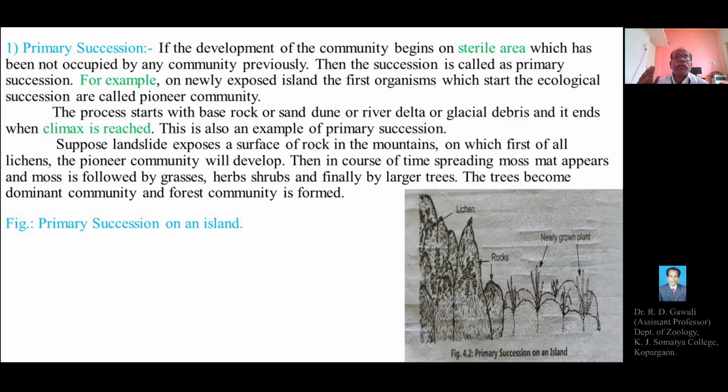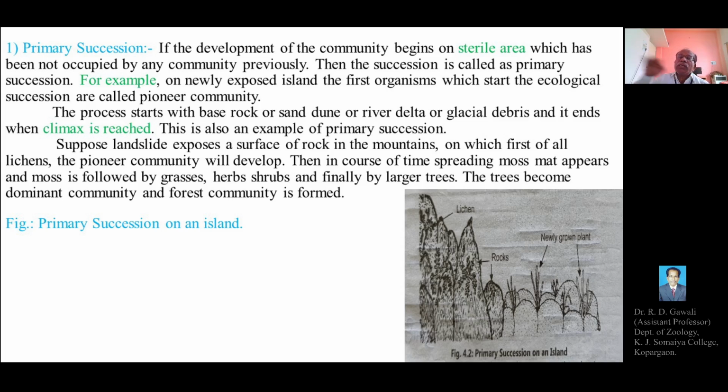And we have also explained an example of a rock which is exposed due to a landslide in the mountain. On the surface of the rock, which has been exposed as a new sterile area or bare land, there is a development of pioneer species such as lichen, then moss, then grasses, then herbs, then shrubs, and finally the development of large trees on the particular rock.